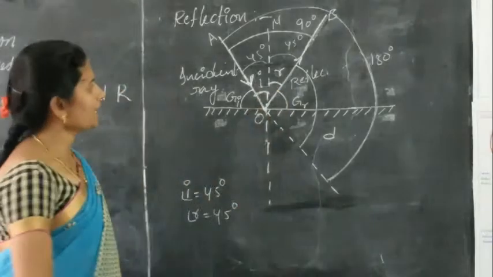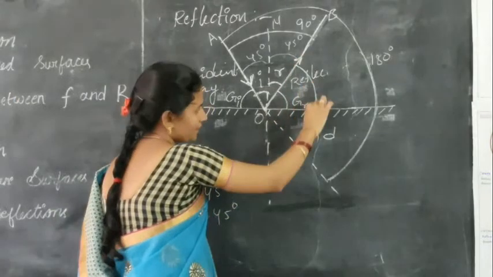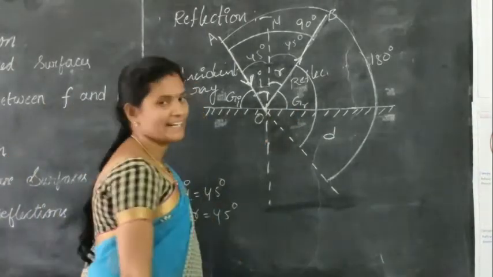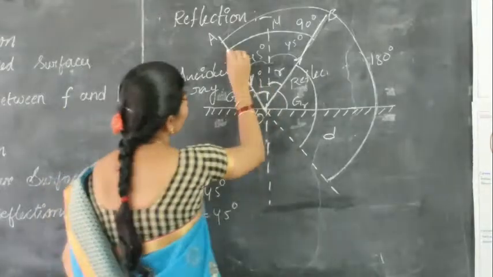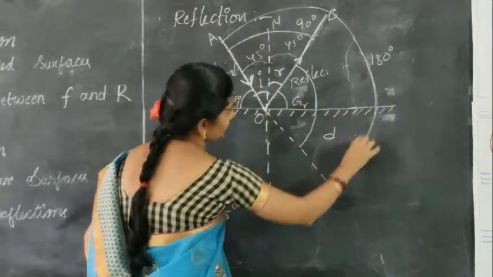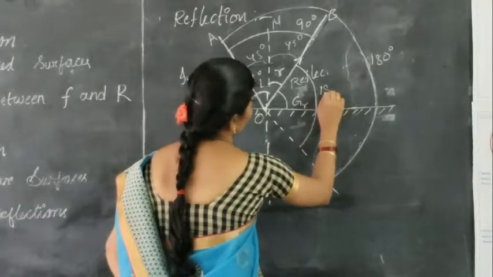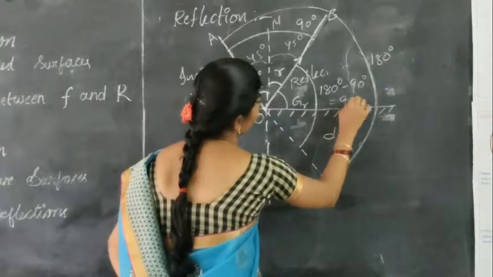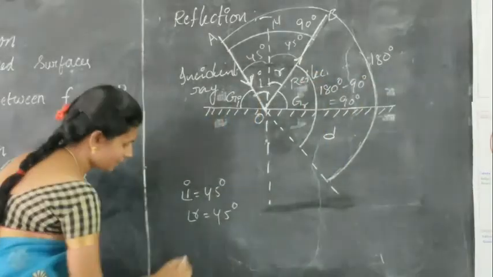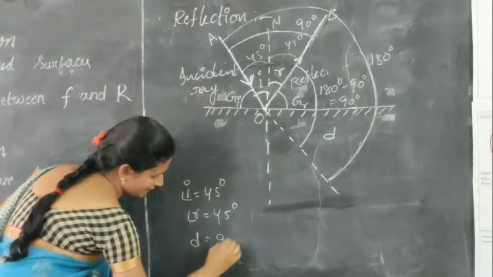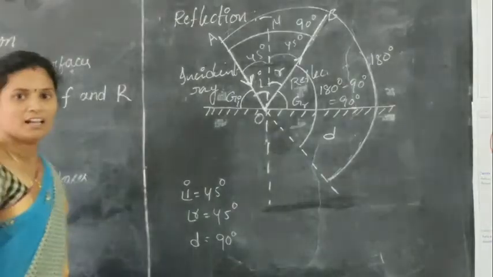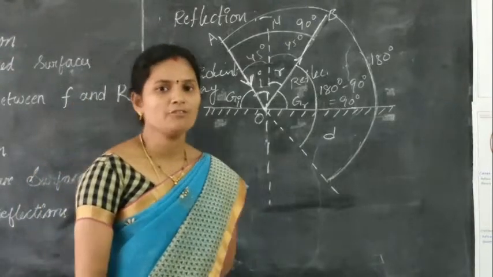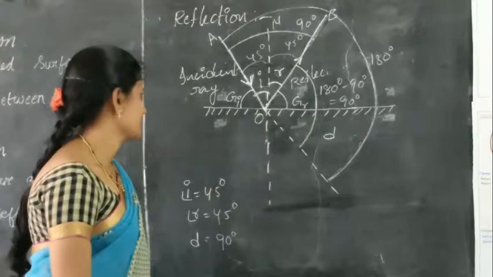Now we want to calculate the angle of deviation. That is nothing but the angle between the reflected ray and the extended incident ray. So here the angle is 90, this angle is 180. So the deviation angle is 180 degrees minus 90 degrees, that is nothing but 90 degrees. So the deviation angle is 90 degrees. Like this we have to calculate the angle of deviation whenever we know the angle of incidence.